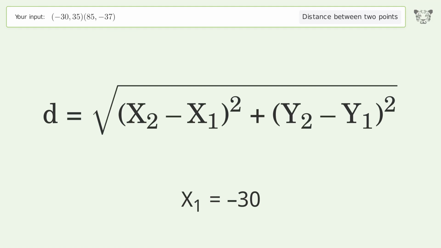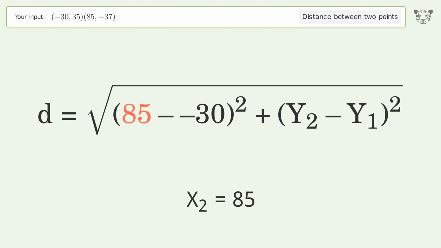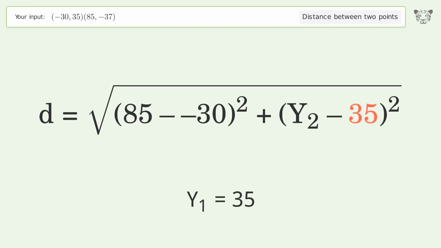x1 equals -30. x2 equals 85. y1 equals 35. y2 equals -37.